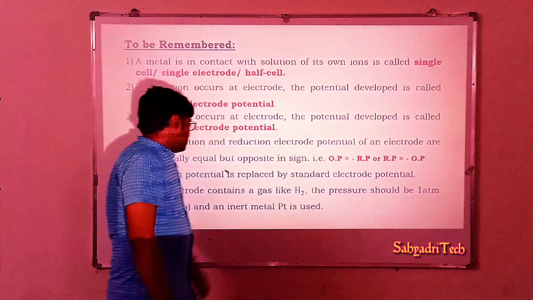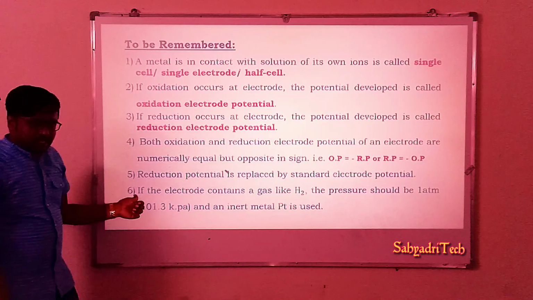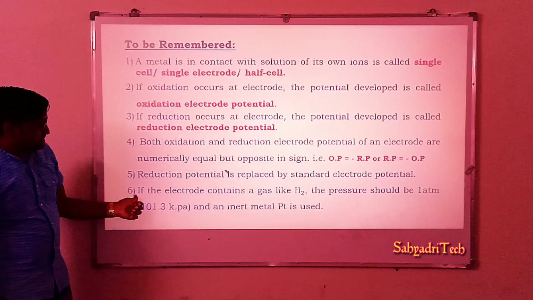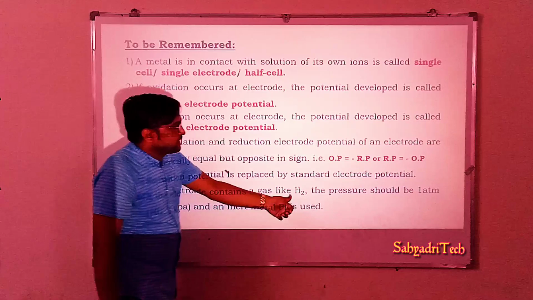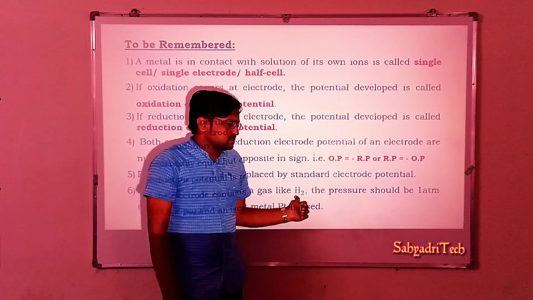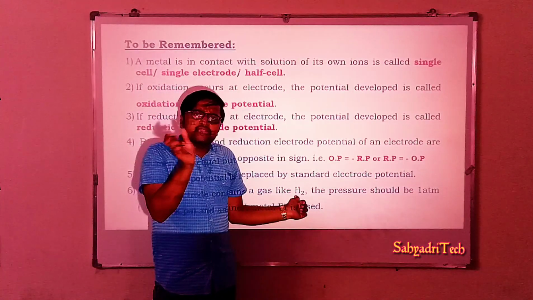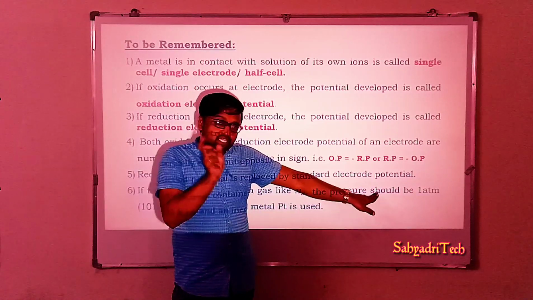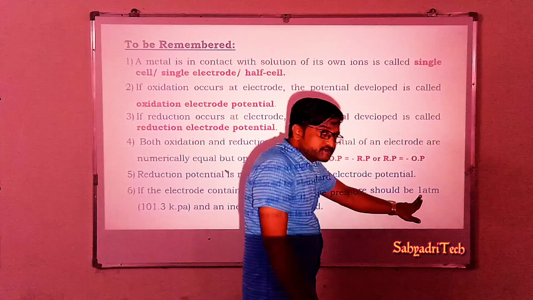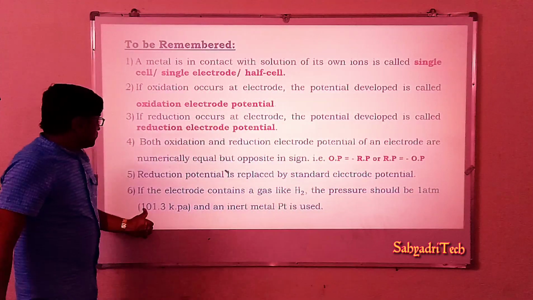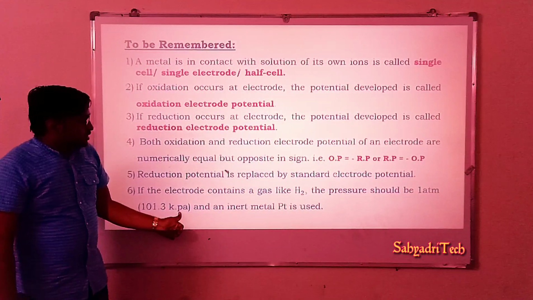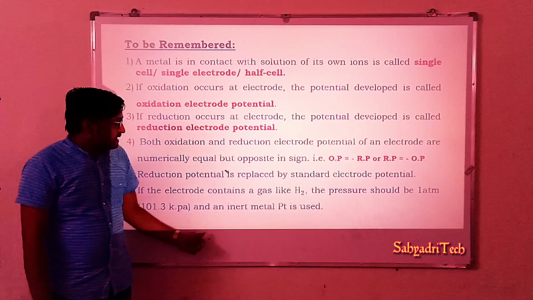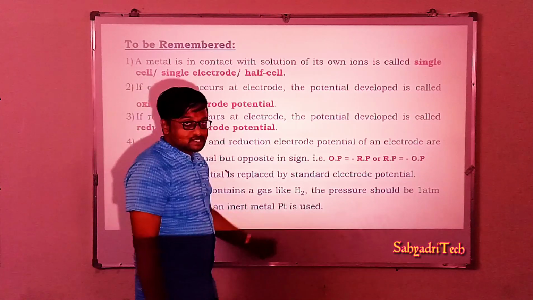Okay? Well, if the electrode involves gases, say hydrogen, chlorine, etc., if the electrode has a gaseous component, then the pressure of the gas must be 1 atmosphere, or else I can say 101.3 kilopascal, and an inert metal, platinum, is used there.